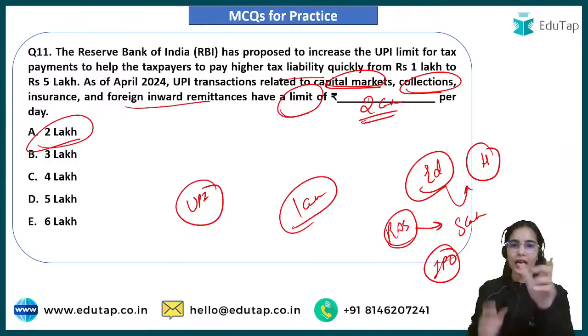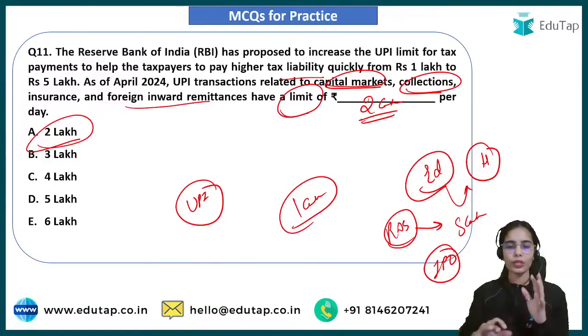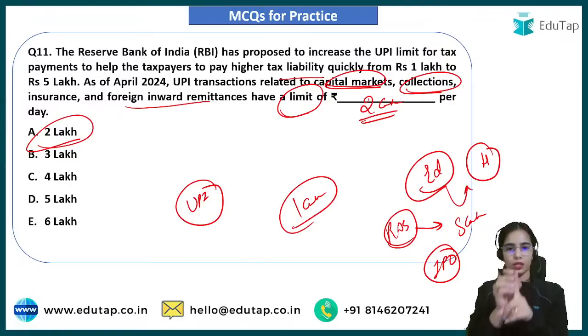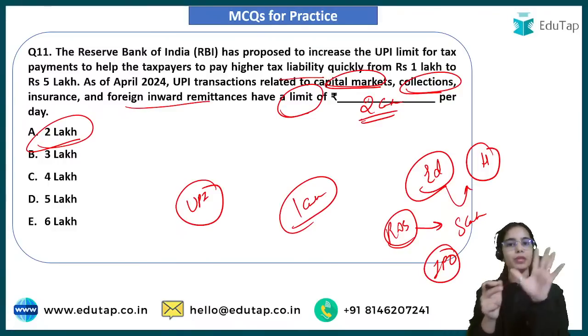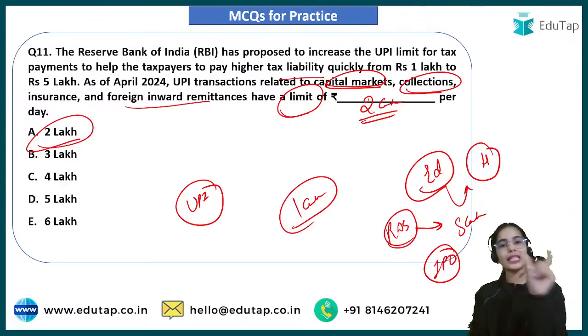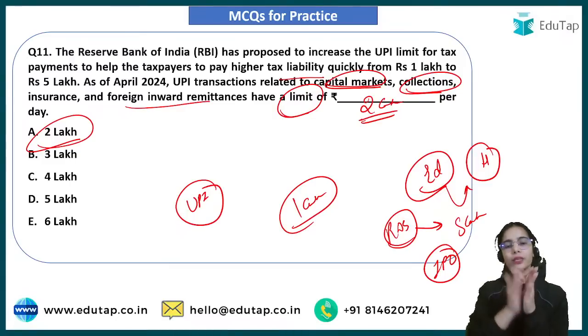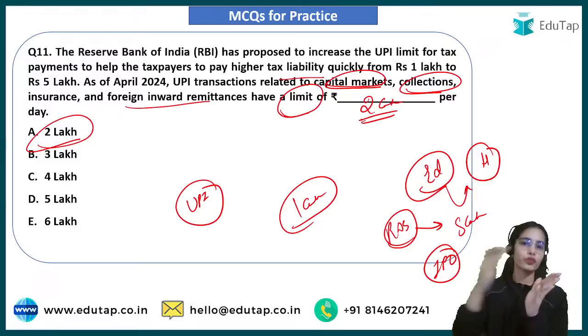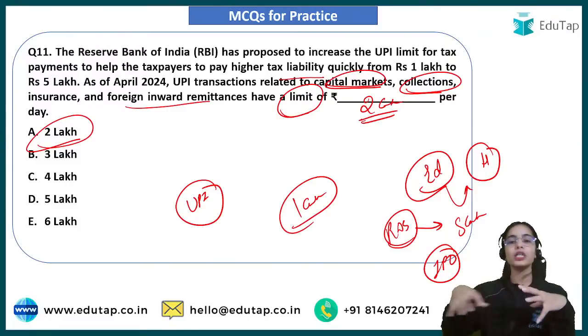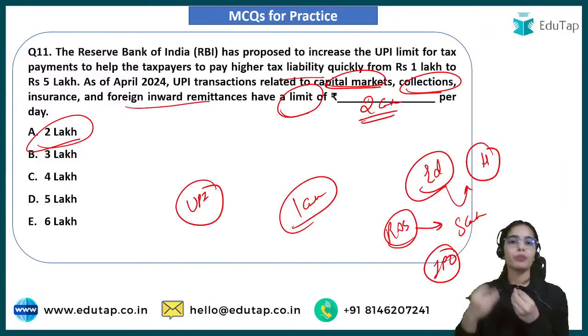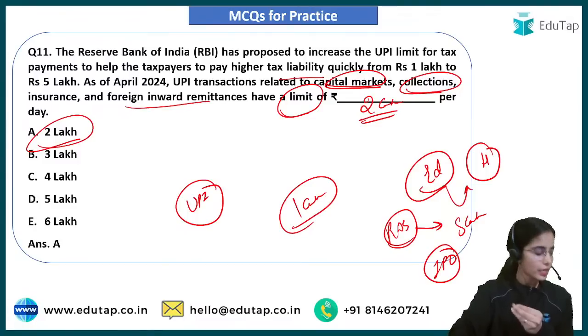The 1 lakh limit is for daily, normal transactions. For capital market collections, insurance and foreign inward remittances, the limit is 2 lakh. For education, hospital, IPO and retail direct scheme, the limit is 5 lakh. And for tax payments, the limit is going to be increased from 1 lakh to 5 lakh, so you can make tax payments up to 5 lakh from UPI. So the answer here is A.